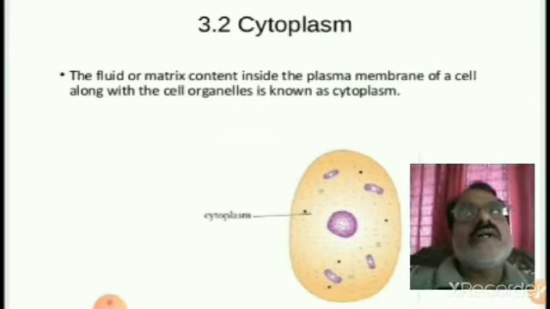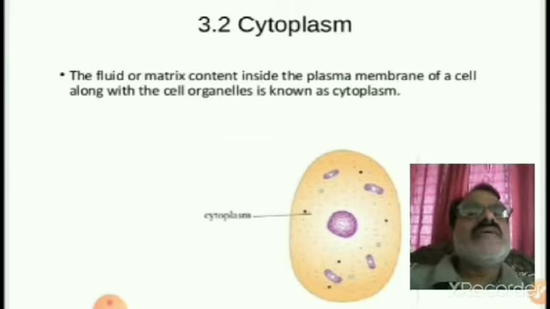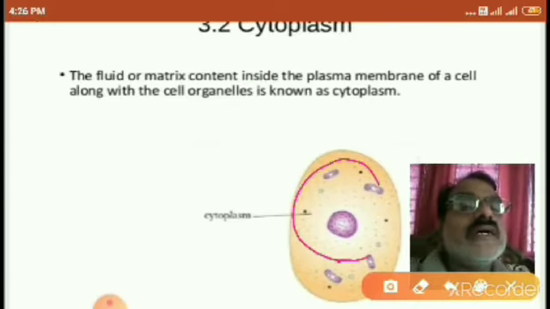So the other part of the cell inside is called cytoplasm. The fluid or matrix content inside the plasma membrane of a cell, along with the cell organelles, is known as cytoplasm. See the diagram here. This is the cell.